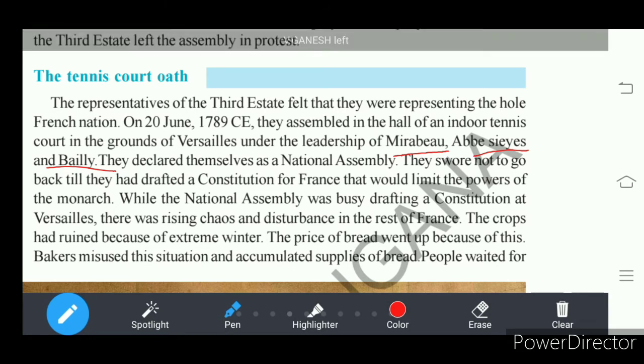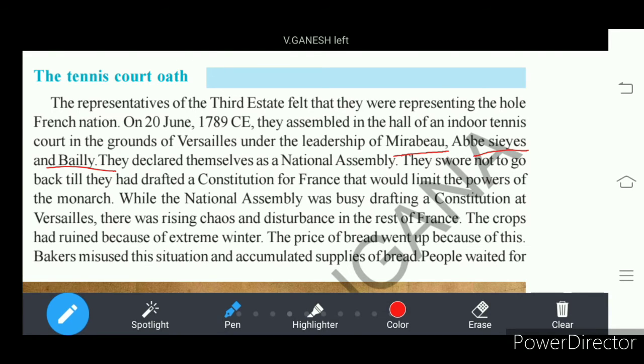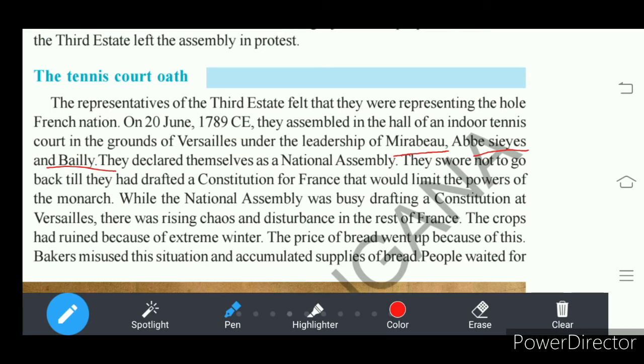They took an oath, that means they promised they would not move out of that place till the preparing of the constitution had been completed. That means they wanted to draft a new constitution for France.